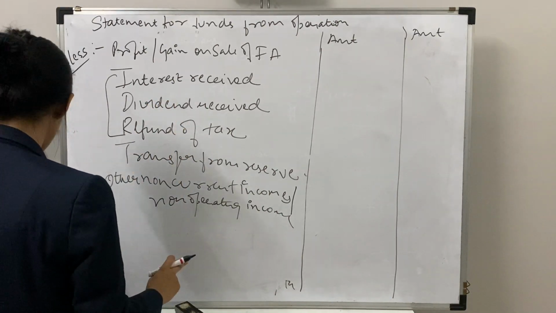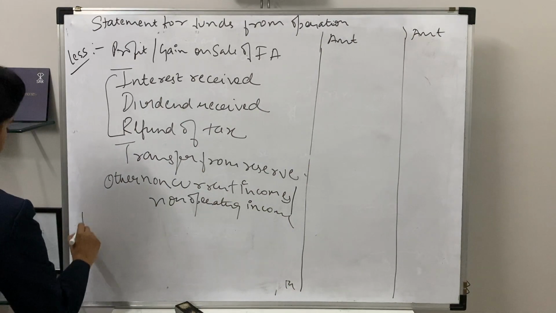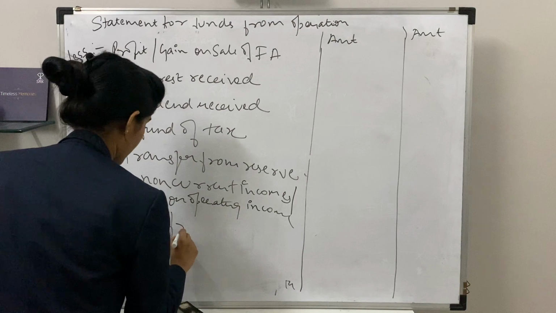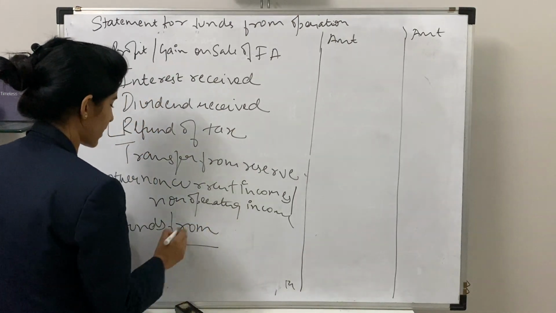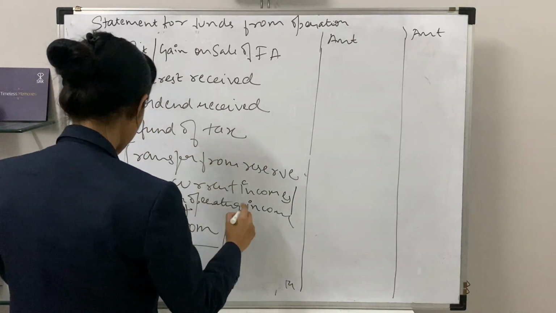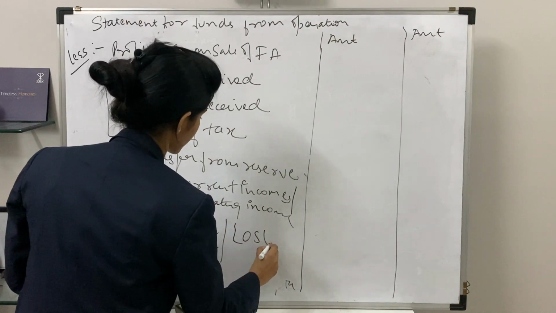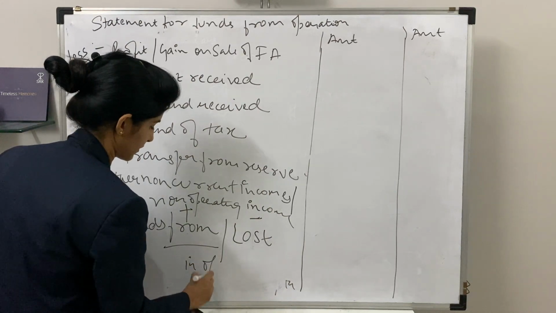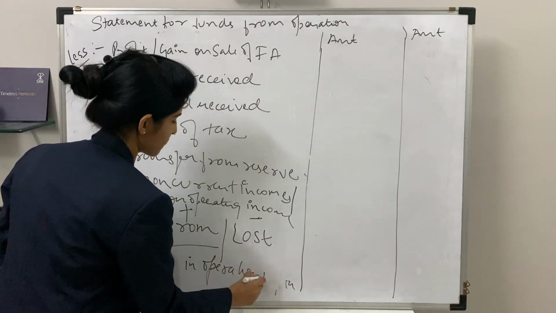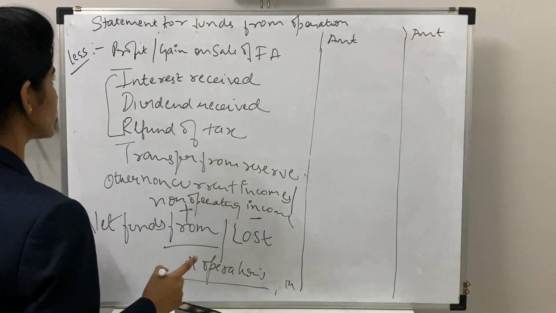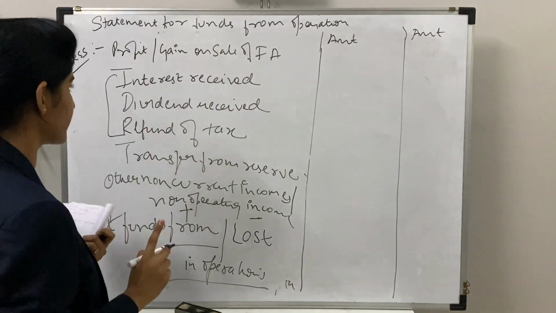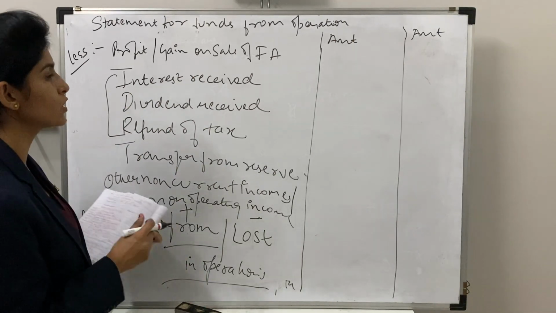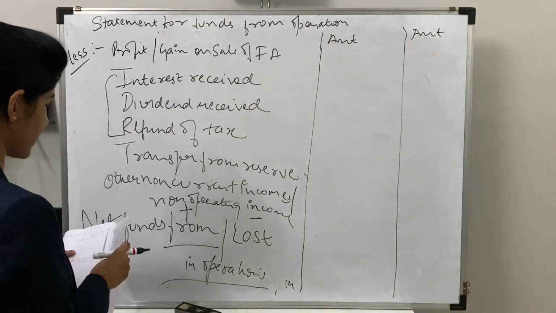Now moving on to the final answer, we'll get net funds from. If the answer is coming in positive, you'll write funds from operations; if the answer is coming in negative, we write loss in operations. This is the final answer you will get in preparation of your statement for funds from operation. Now this was the first method to record the same. There is a second method to record the same. We can prepare an adjusted P&L account for the same.